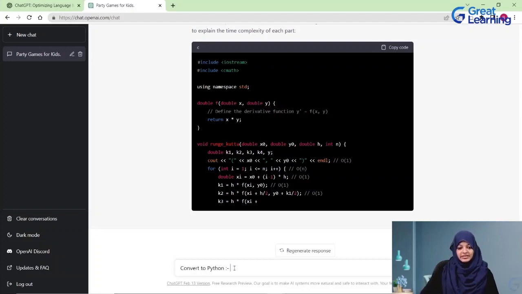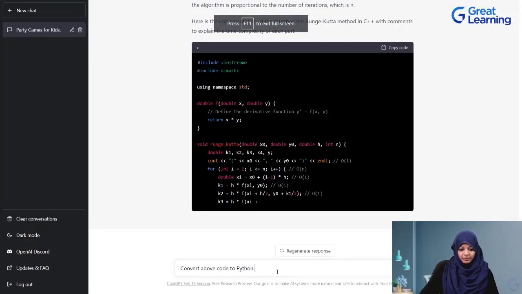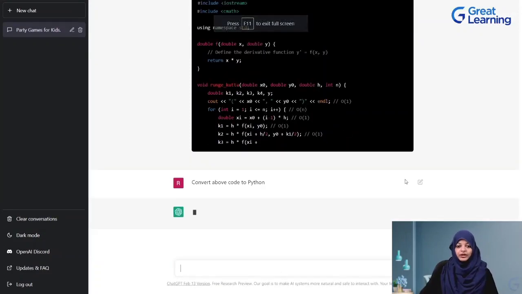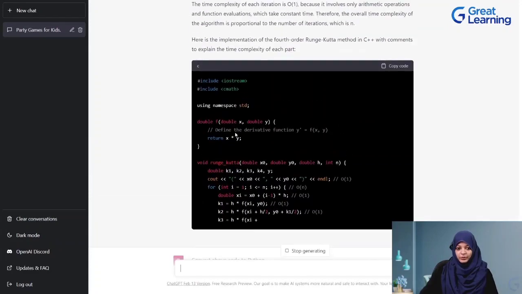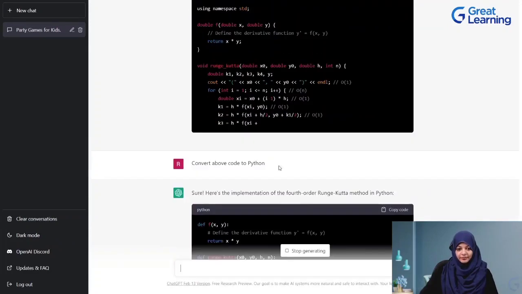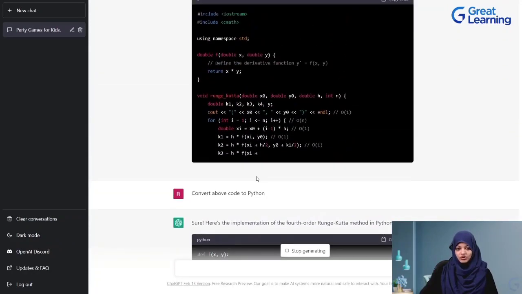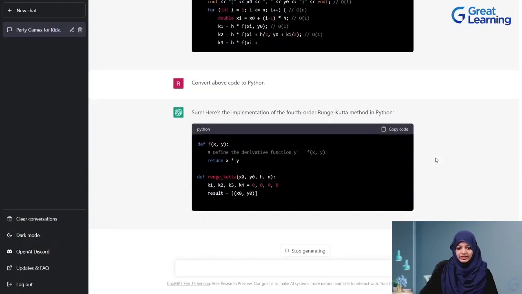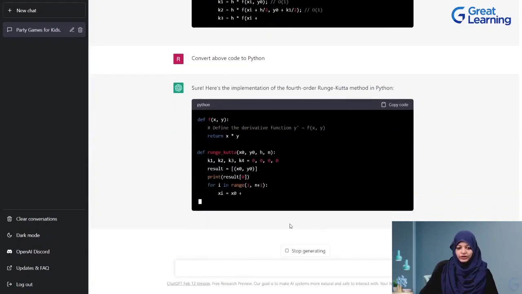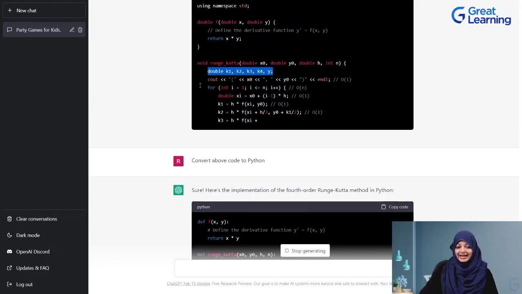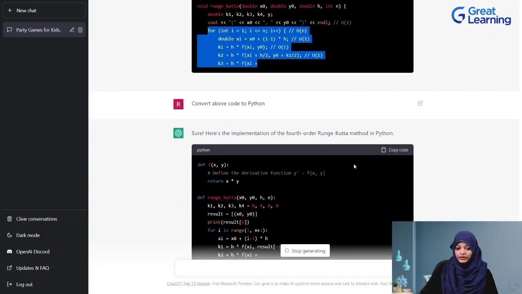So as you can see, I've written convert to Python. So what I'll do is I'll just write convert above code to Python. Whatever was in the above code, it would convert it to Python. So it was the definition of X and Y, and then it goes on to the variables here that are in the method, and it will go on and print everything that is a part of this code.